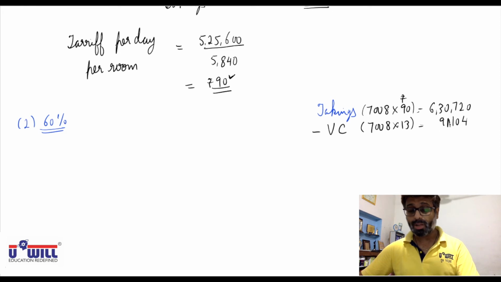Sales minus variable cost will give us the contribution. So what would be your contribution? If you do 6,30,720 minus 91,104, 5,39,616 would be your contribution. From that you'll minus fixed cost.